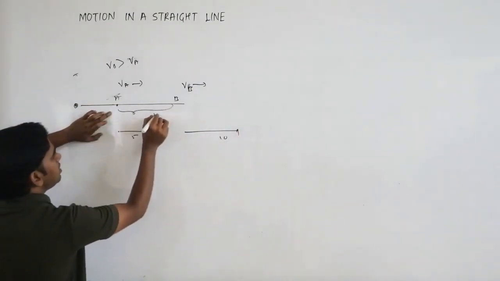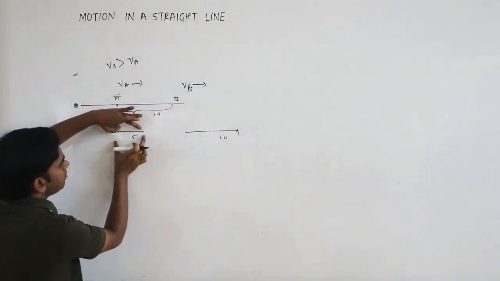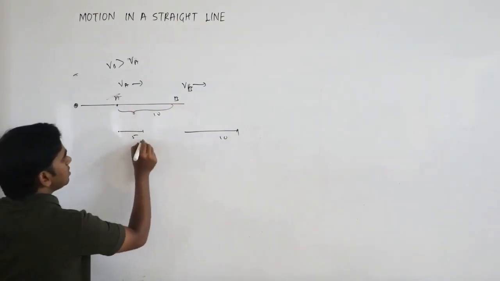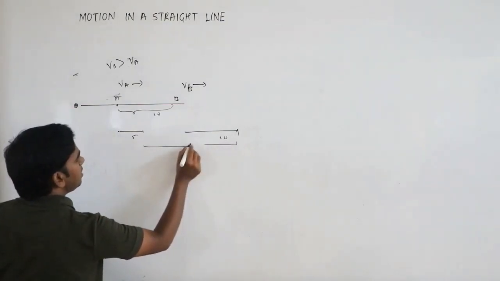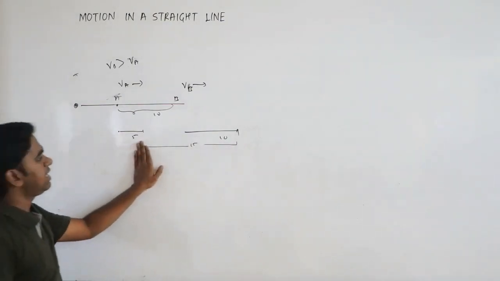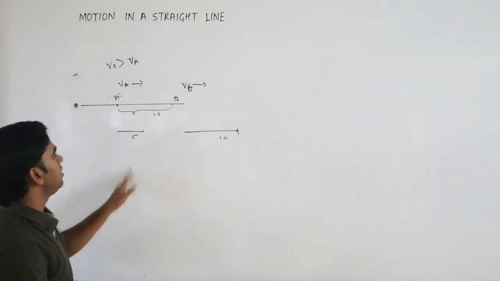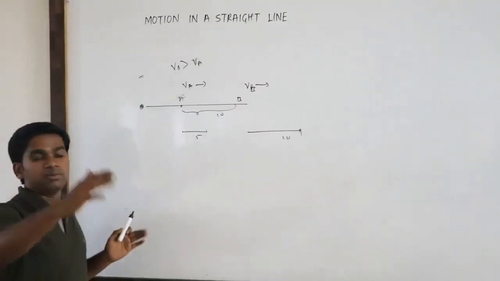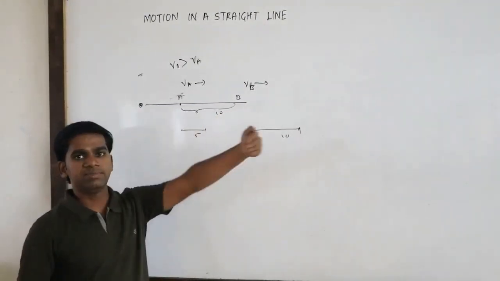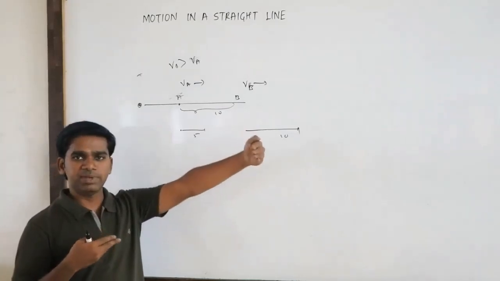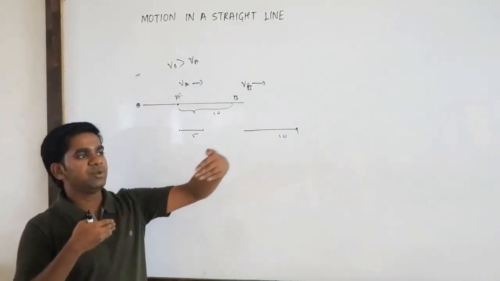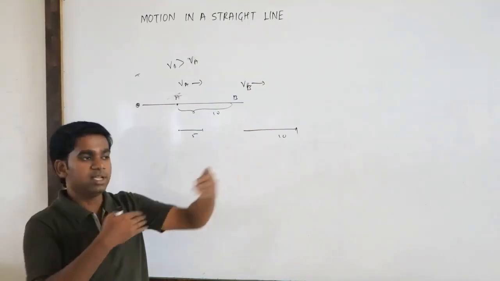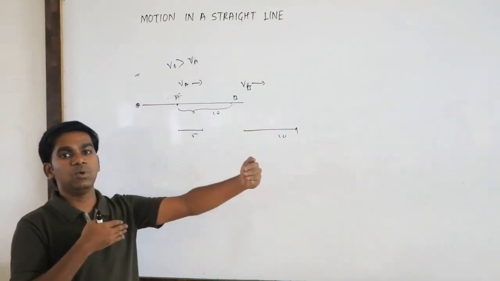If the distance between here is 10, now what will happen? This has traveled 5, but this has traveled 10. So the distance between these two will become 15 now. It will increase. So the distance between A and B goes on increasing. Why? Because B is moving with very high speed and A is moving slowly. As B is moving at high speed, it keeps on moving away from A. So the distance between A and B goes on increasing.